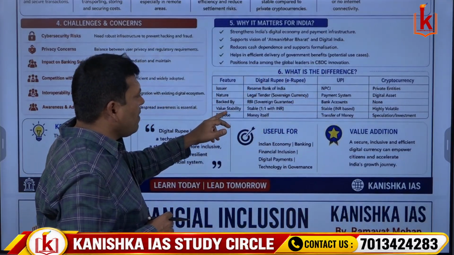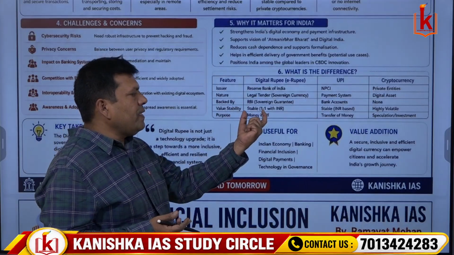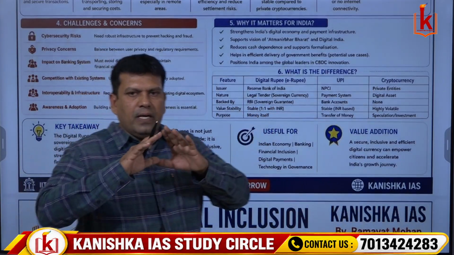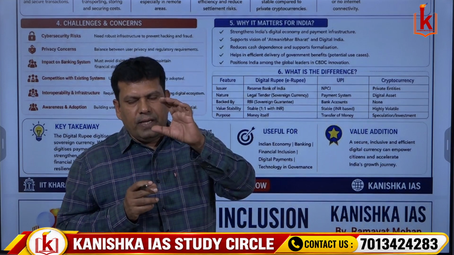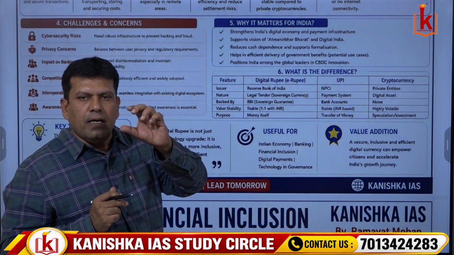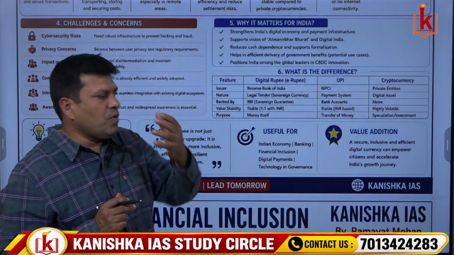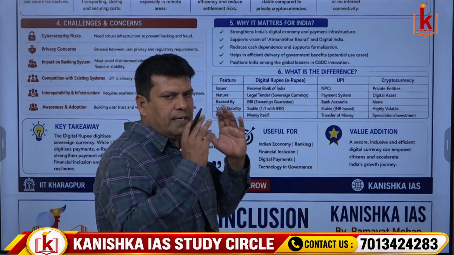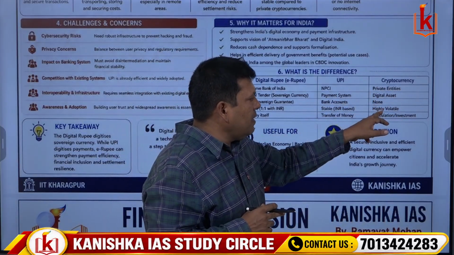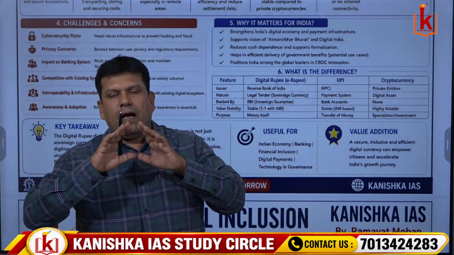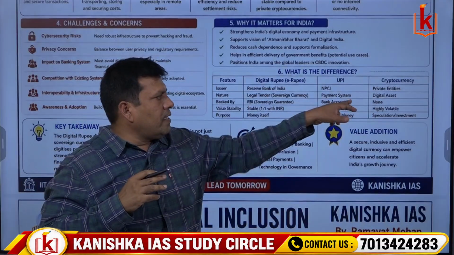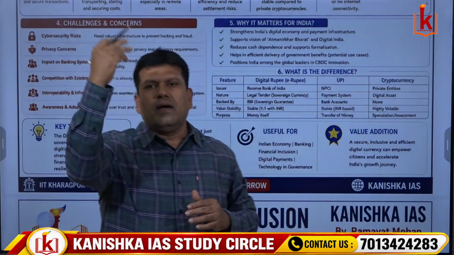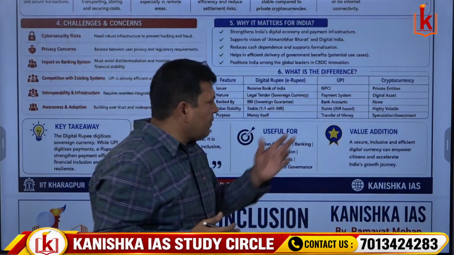So coming to the value stability, digital rupee is stable, that is 1:1 with Indian rupees. If you are taking 5 rupees in cash, the digital rupee also represents the same, so it is stable, whereas UPI is also stable. It is equivalent to the Indian rupee only, but cryptocurrency is highly volatile. That means it fluctuates. The price of the cryptocurrency in rupees fluctuates according to market fluctuations, again based on demand and supply.